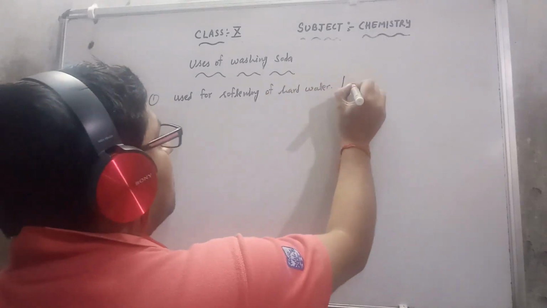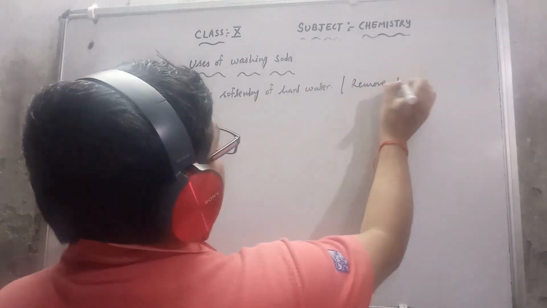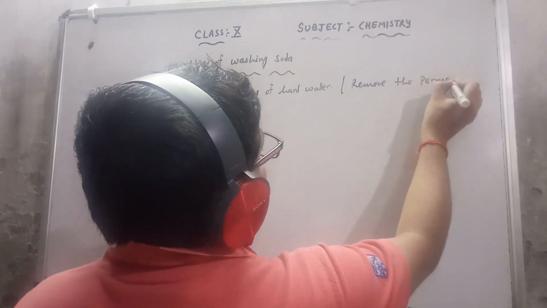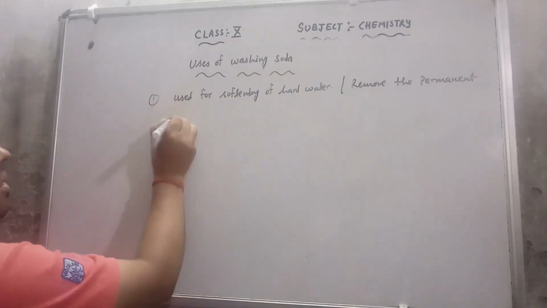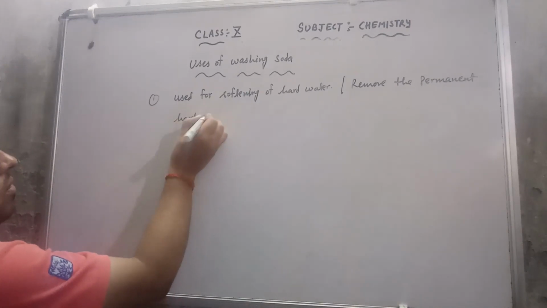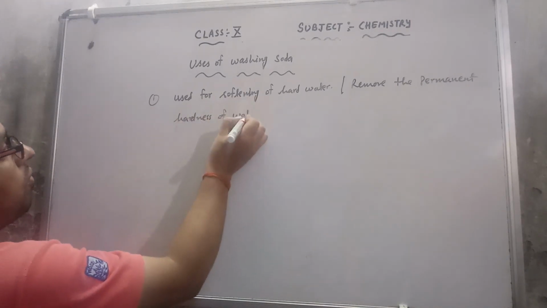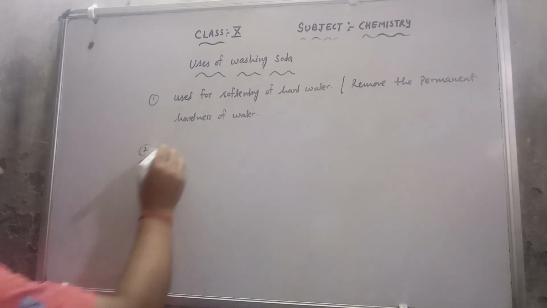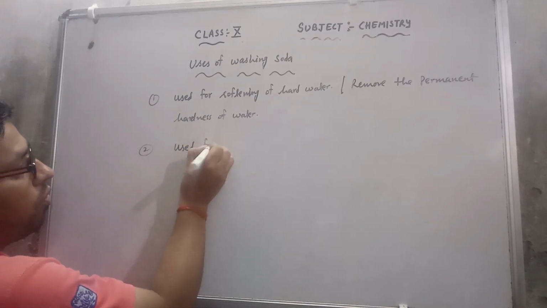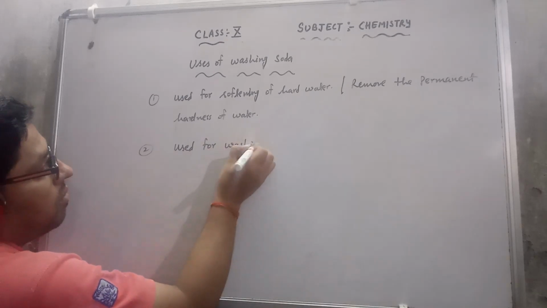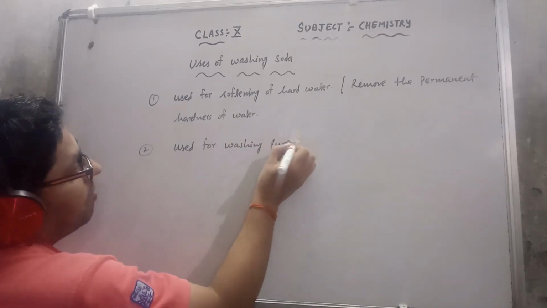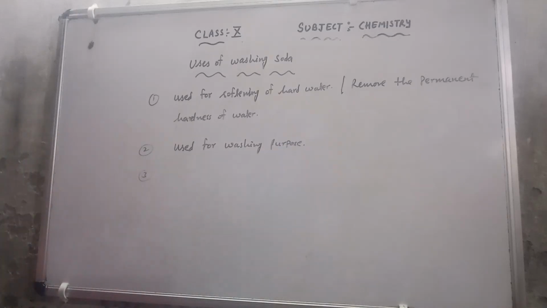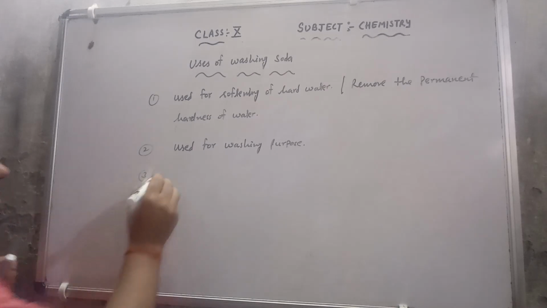Second, it is used for washing purposes in laundry, meaning with the help of this we can wash clothes. Next, it is used in the textile industry.